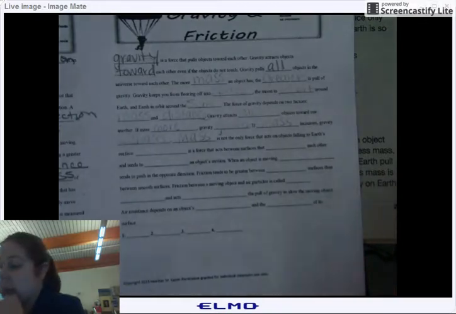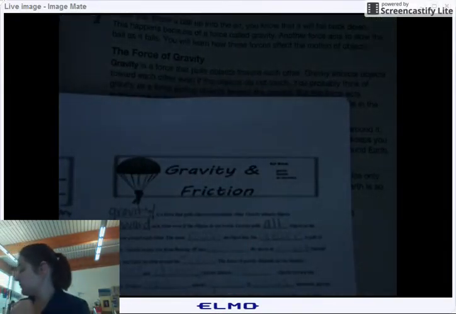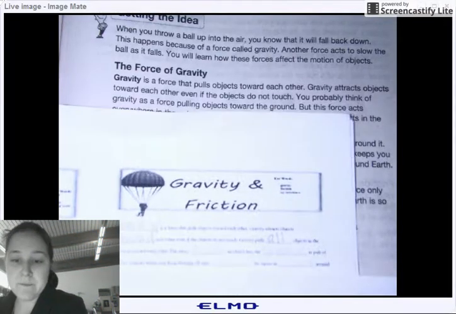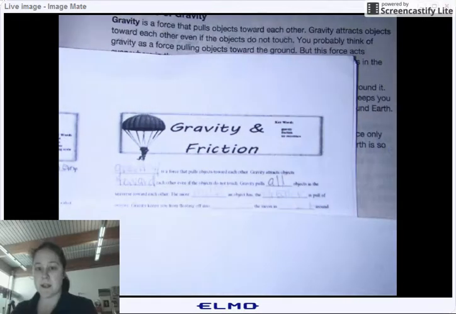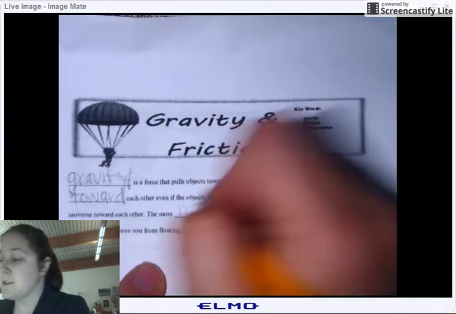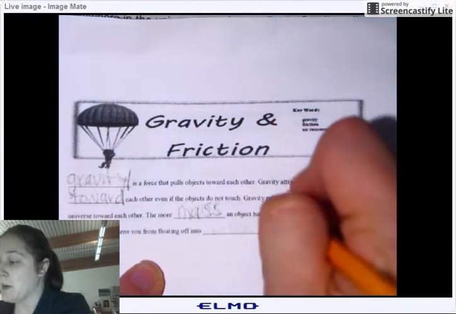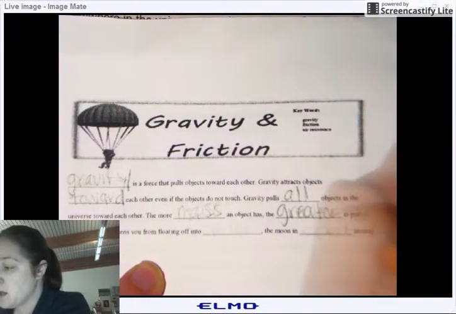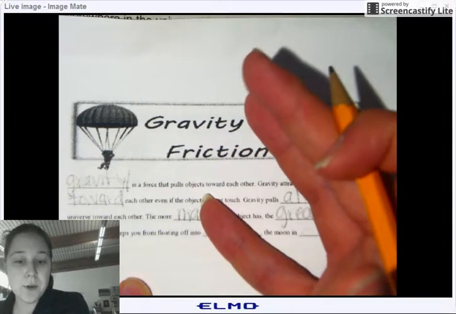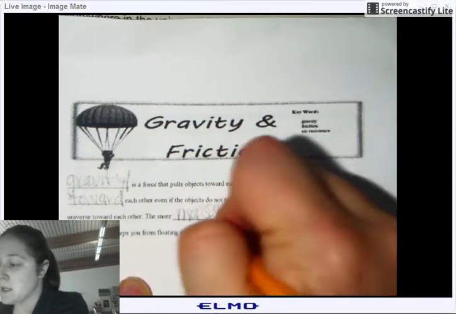So when we're over here looking at this, turn on the light so you guys can see. And it says, the more mass, you can see where I have erased, the object has, the greater the pull of gravity. Gravity keeps you from floating off into space.